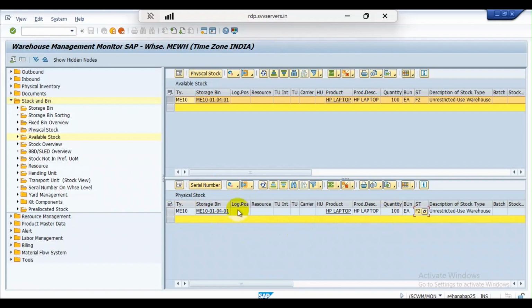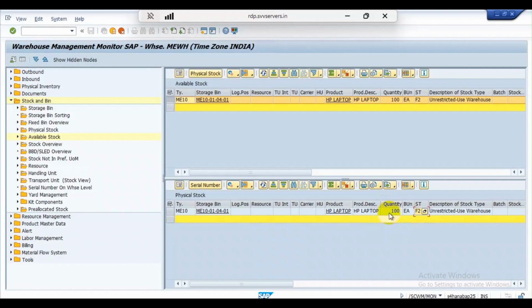But suddenly, when I am doing the quality checking for this stock, I have found that 10 laptops have been damaged. So what do I have to do? I have to keep them in the block storage type.